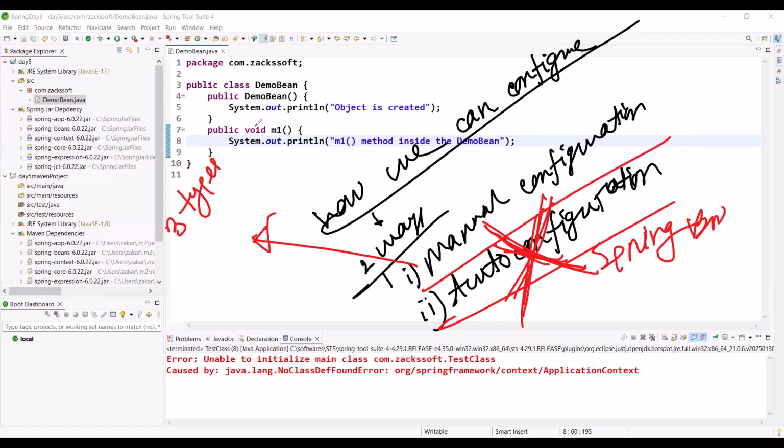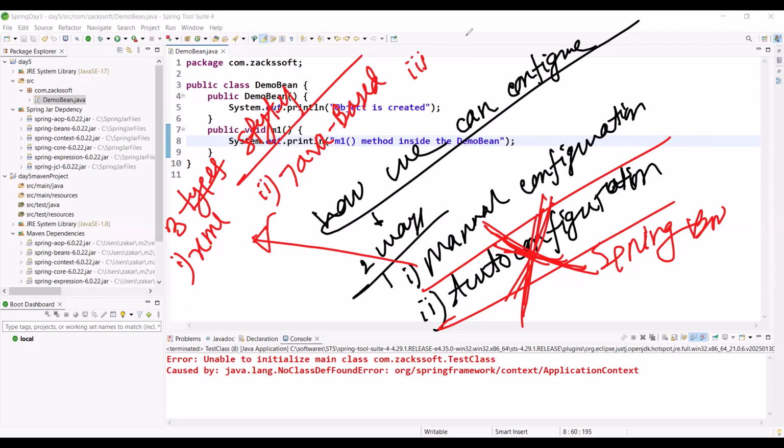Three styles of manual configuration. One is XML based configuration. The second one is Java based configuration. And the third one is annotation based. Many teachers, tutors, or explainers explain it this way.